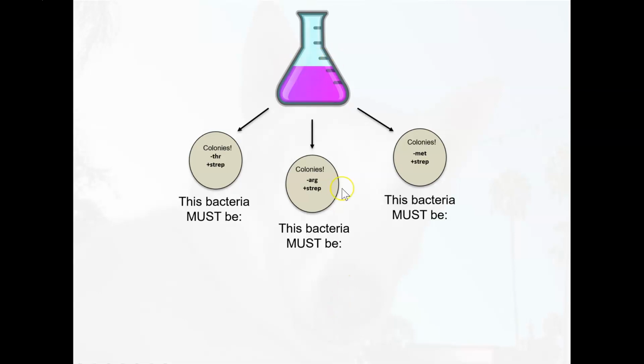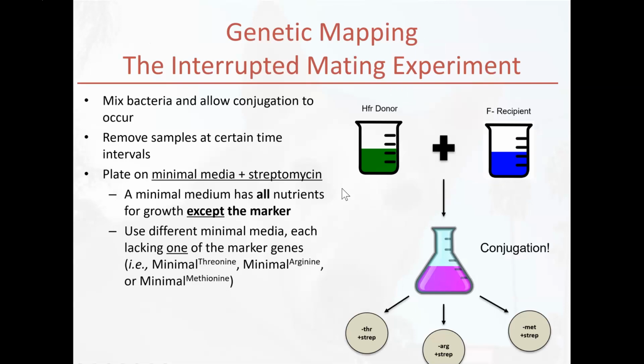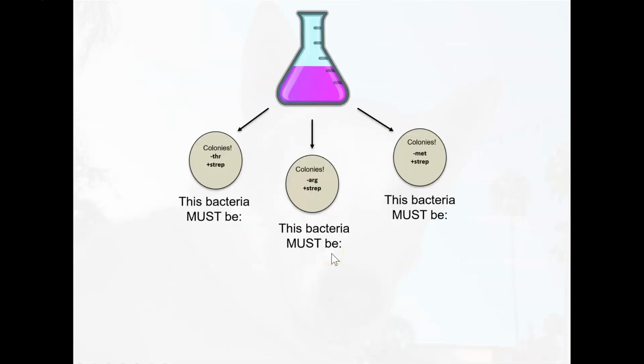So if we take the conjugation, remember, let's go back here. Remember we took these 2 bacterial strains, we mixed them, we allowed conjugation to occur. And if we see colonies that are able to grow on minimal media that does not have threonine in it, we know that this bacteria must have a certain quality to it. Likewise, this bacteria must have gained something, and then this one on the right must have gained something too. So ask yourself, what does this bacteria have to have if it can grow on this media?